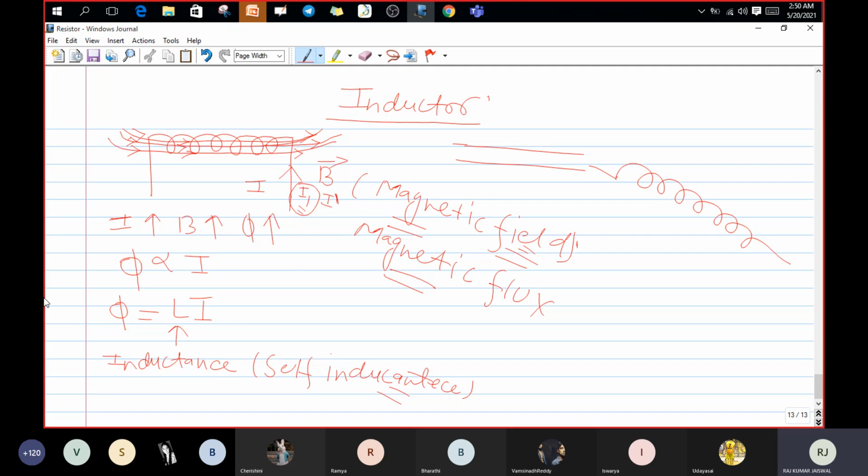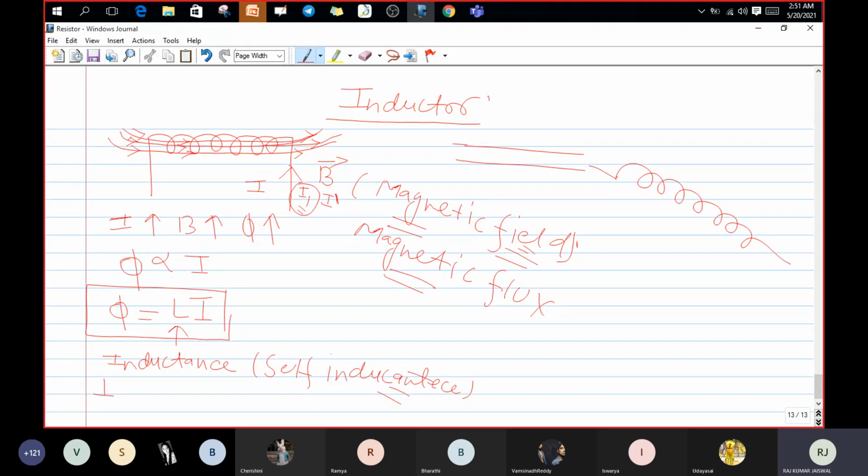Okay guys, then phi equals Li, where the current flowing depends on how much the flux is changing. L is nothing but inductance, also called the self inductance.